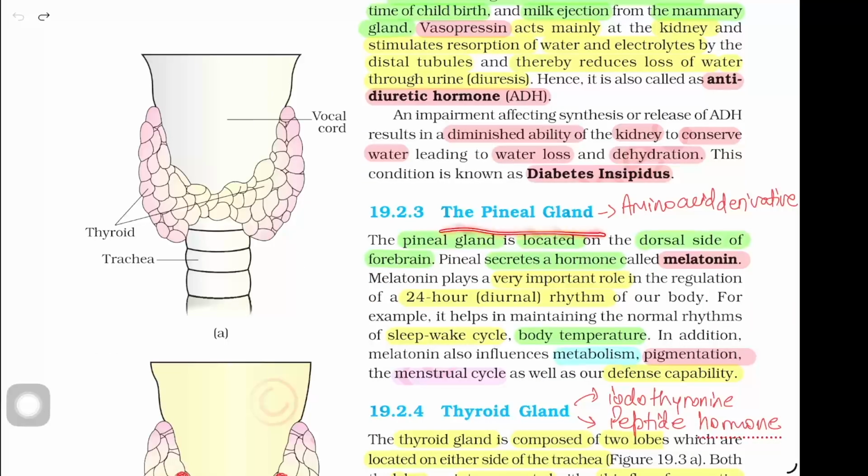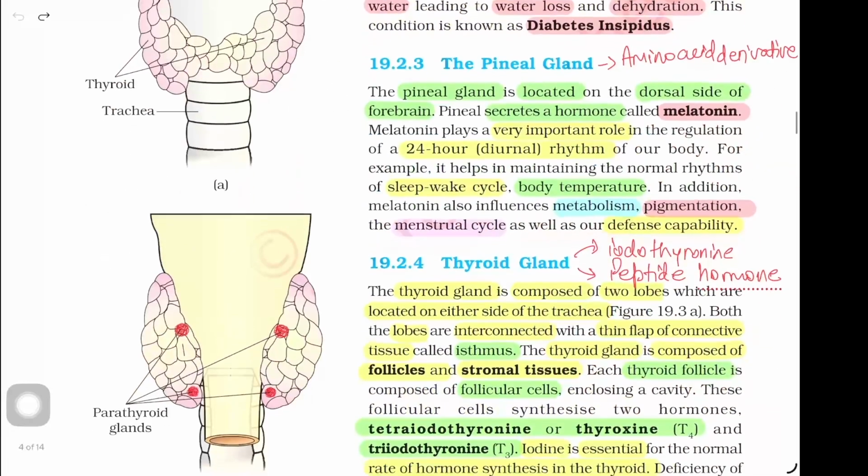The pineal gland. The pineal gland is located on the dorsal side of the forebrain. Pineal secretes a hormone called melatonin. Melatonin plays a very important role in the regulation of the 24-hour, that is diurnal, rhythm of our body. For example, it helps in maintaining the normal rhythms of sleep-wake cycle and body temperature. In addition, melatonin also influences metabolism, pigmentation, the menstrual cycle, as well as our defense capability.